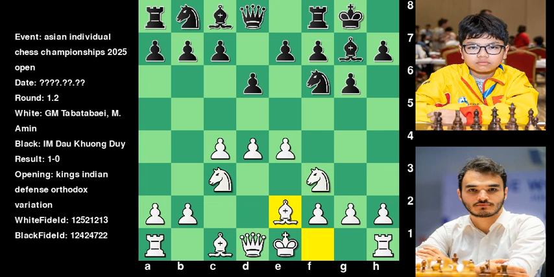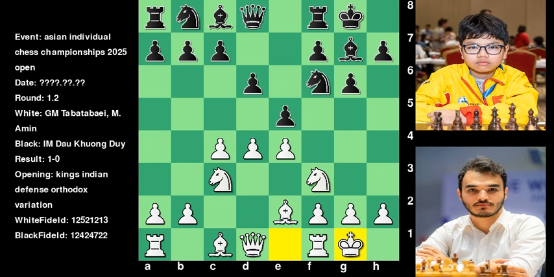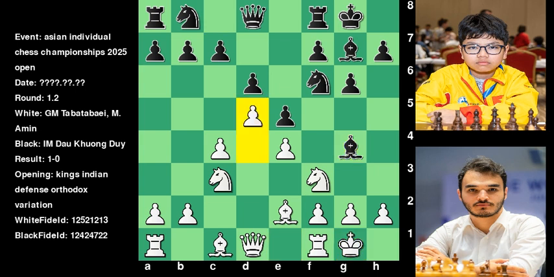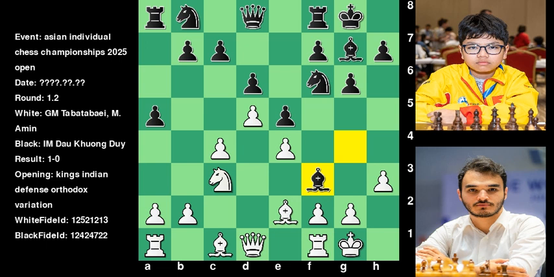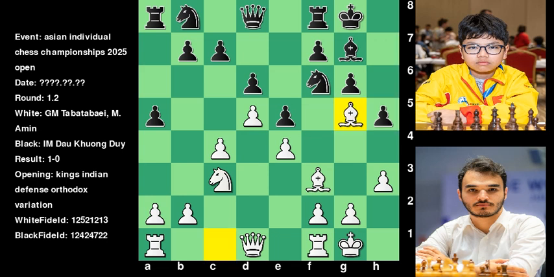Bishop e2. Pawn e5. King castled kingside. Bishop g4. Pawn d5. Pawn a5. Pawn h3, threatening pawn takes g4. Bishop takes f3 played by Khuong. Bishop takes f3. Pawn h5. Bishop g5, it is a novelty move.